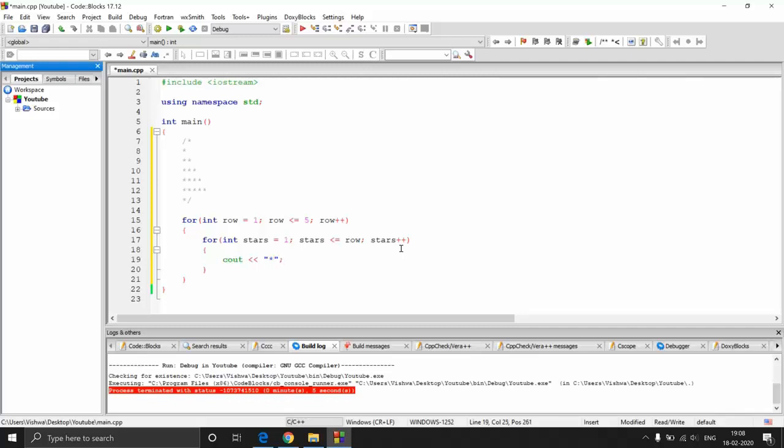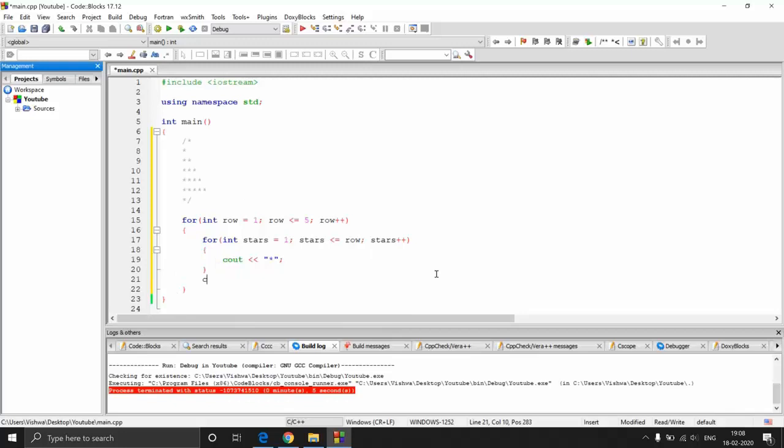So the number of stars will be printed one beside the other. What will happen is, when the first row is 1, we start from 1 and check the condition: 1 is less than or equal to 1, that is true. So it will print 1 star. Again this will get activated, so 1 will become 2 now, and the condition will be checked. 2 is not less than or equal to 1, because the row is 1, so this particular loop will break, and then it will go to the next row.